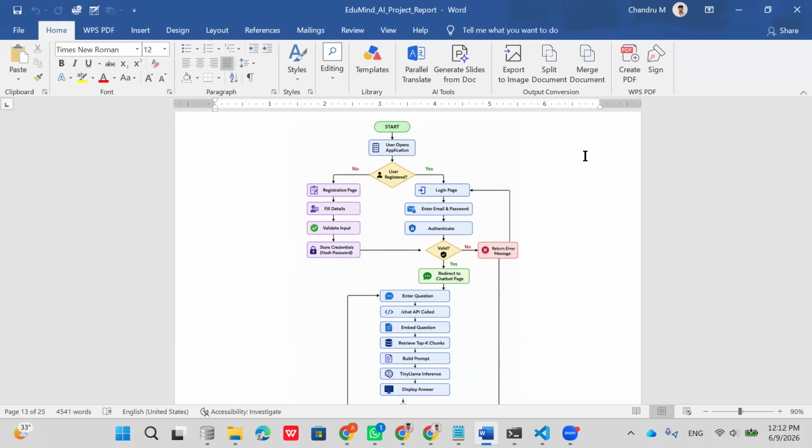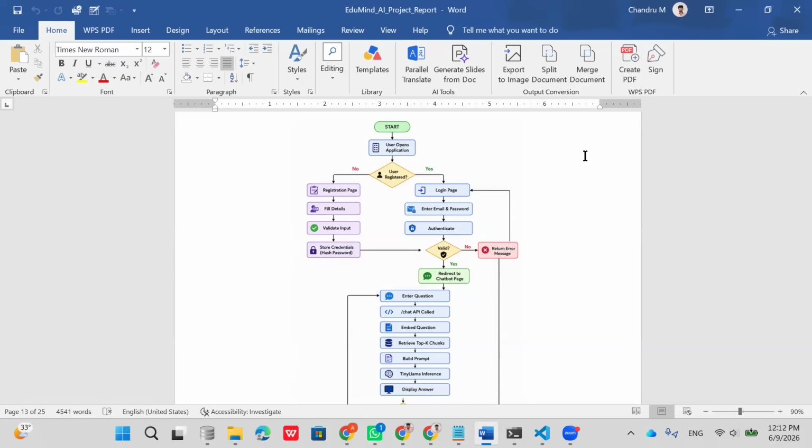For example, if my PDF contains 2000 pages, it will be chunked. Each chunk will contain around 2400 words. Whenever a question is asked, the chunking helps the search and gives the related answer. After chunking, we create embeddings that are stored in the vector database. Then we build our prompt. Here we are using the TinyLlama model.